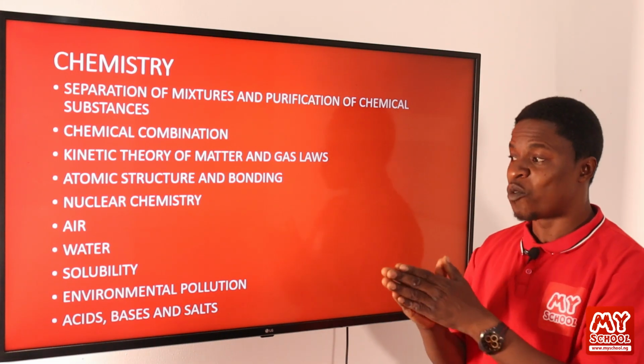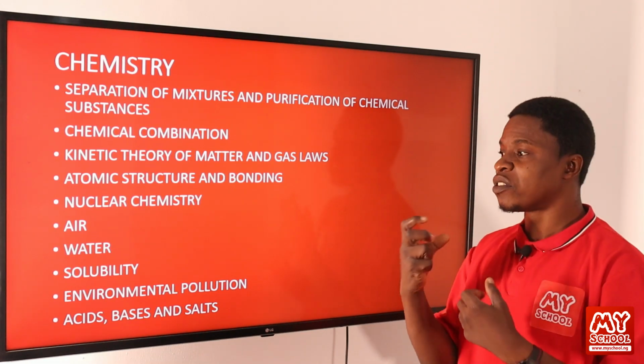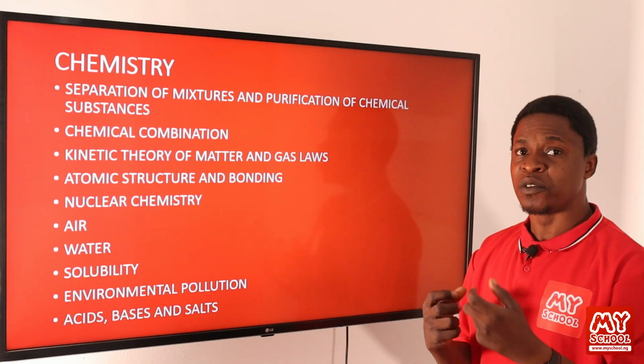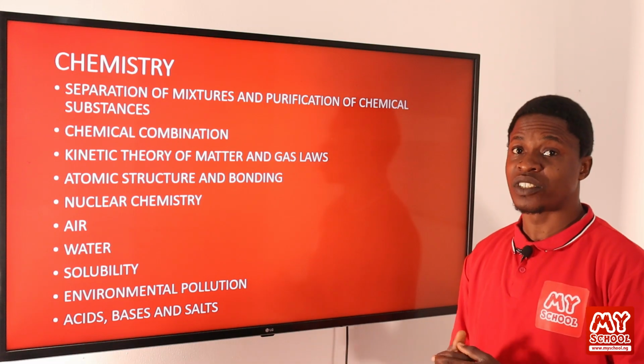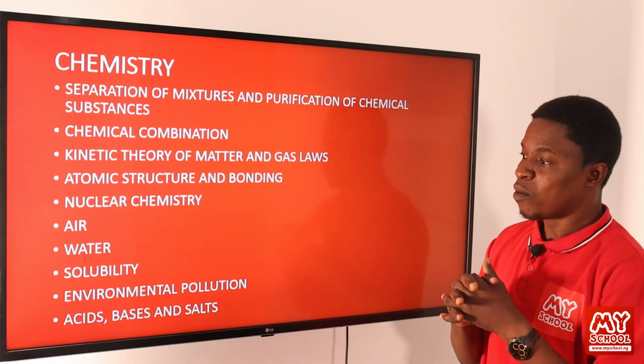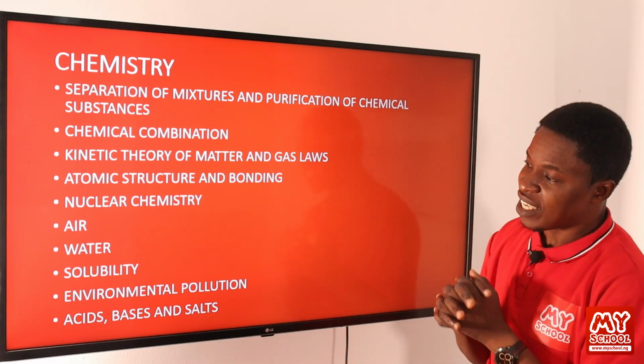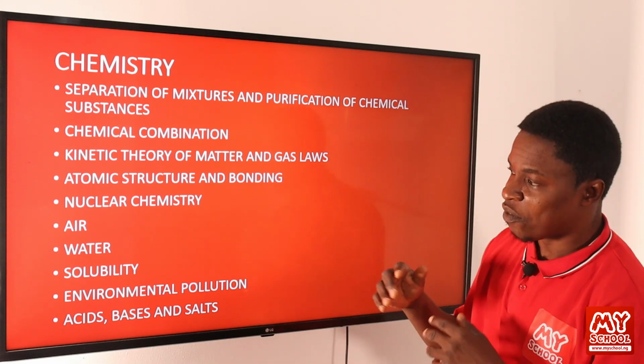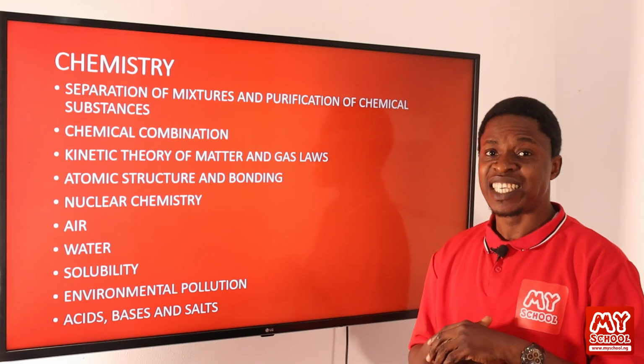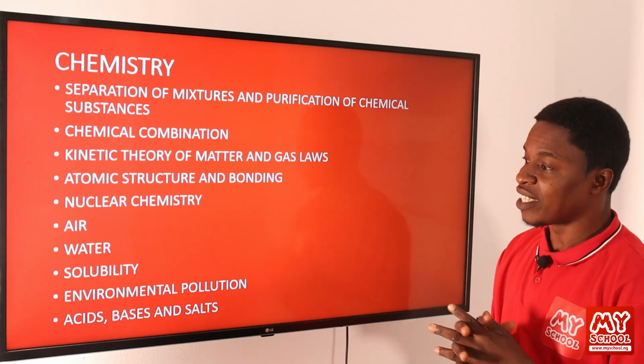Then under it also we will do some calculations to be able to determine the solubility levels of different salts, of different compounds when they are dissolved in their respective solvents. Of course, like you know, water is a universal solvent. We'll be looking at that also.